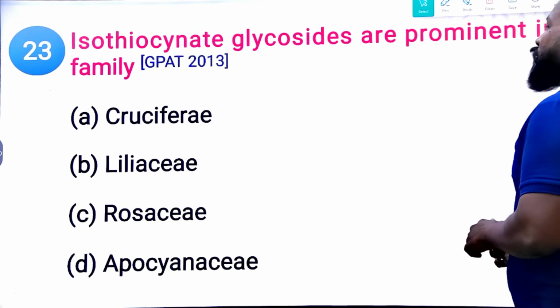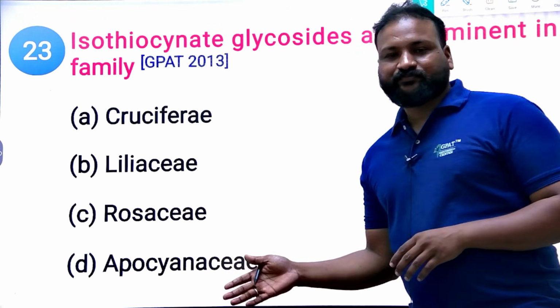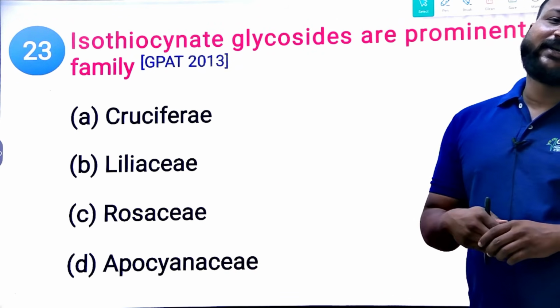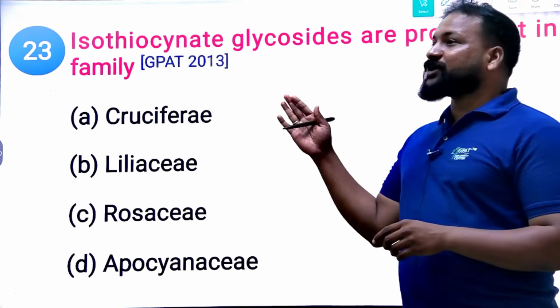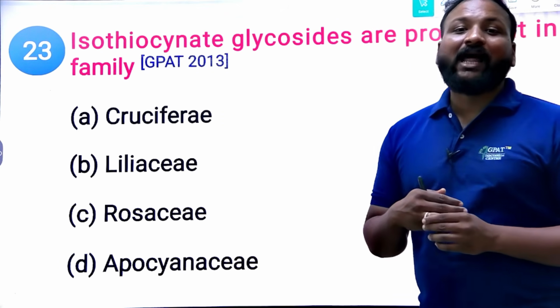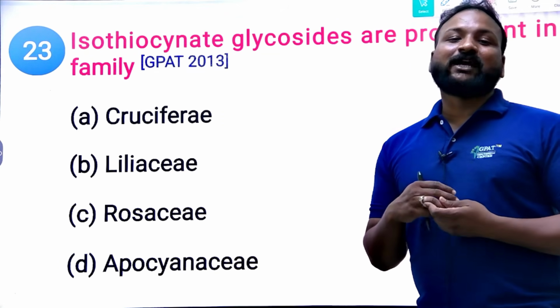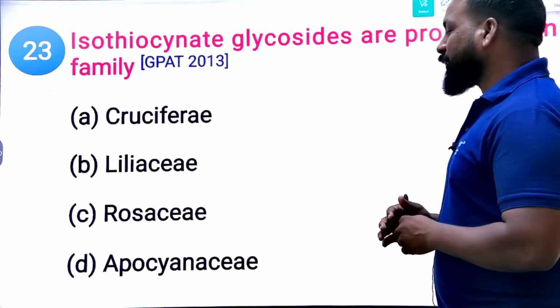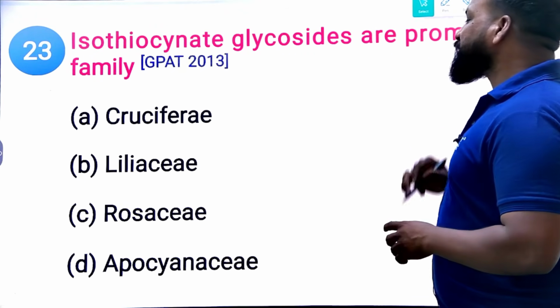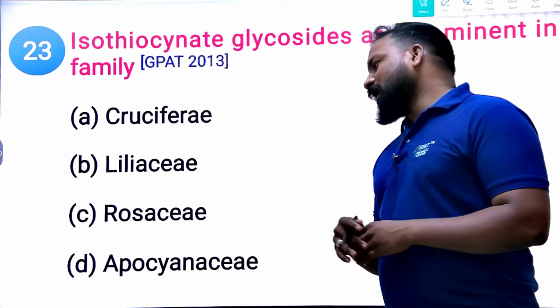Isothiocyanate glycosides are prominent in which family? Isothiocyanate glycosides. Black mustard. What is the family of black mustard? Here itself we can eliminate two options, Liliaceae and Apocynaceae. Why?